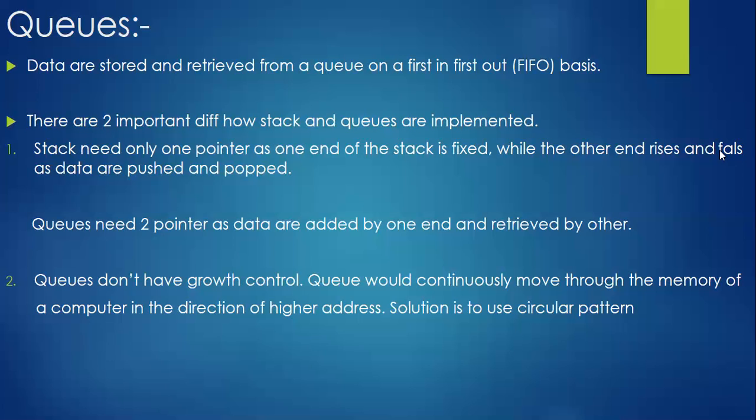The other end rises and falls as data are pushed and popped, so one stack pointer is enough. But in case of queues, we need two pointers as data are added at one end and retrieved from the other. From one end we are adding, from another end we are retrieving. That's why we are expecting 2 pointers here. And in case of queues, observe it carefully: queues don't have growth control. Queues would continuously move through the memory of a computer in the direction of higher addresses. So the solution is to use circular queues.